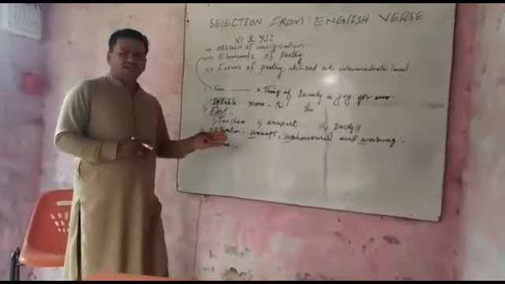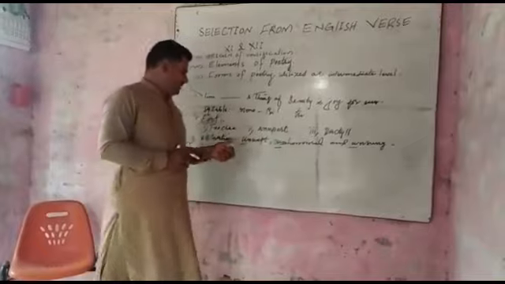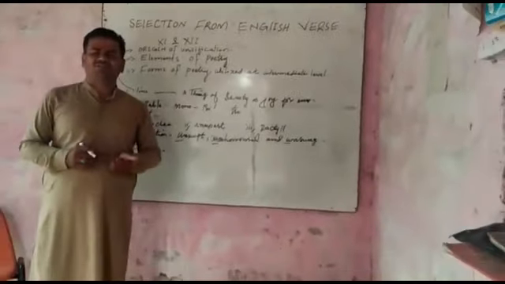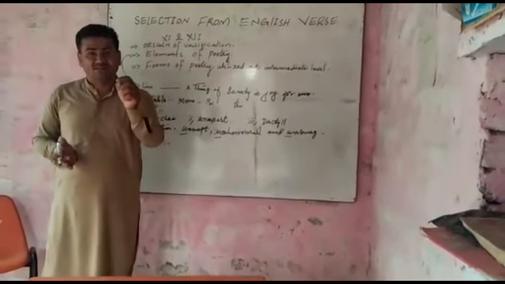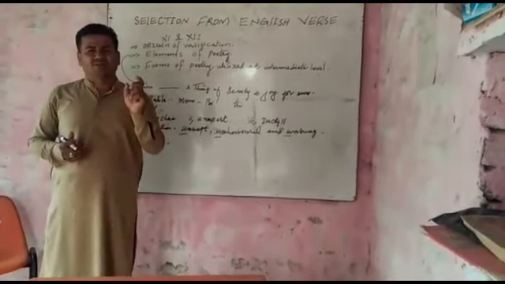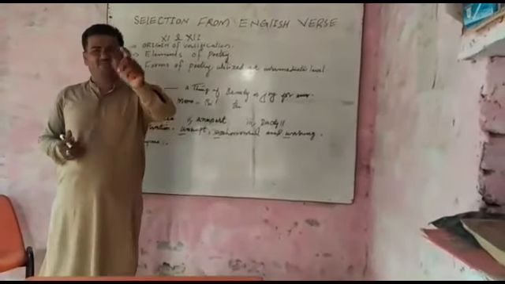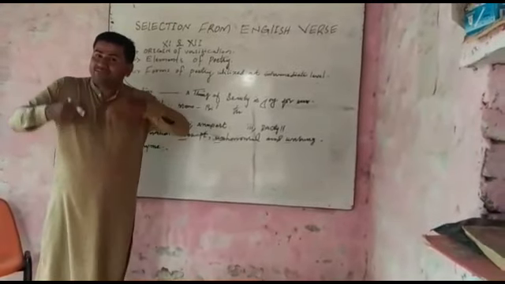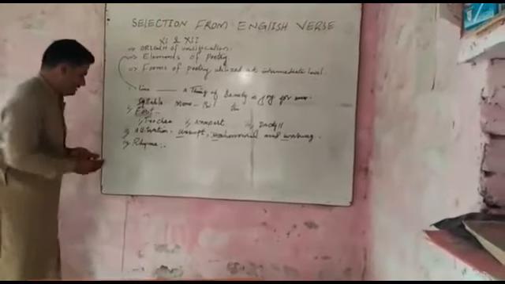So rhyme plays a paramount role in poetry. Any poetry which is composed without rhyme is called unrhymed verse or free verse, or in other words blank verse. There isn't rhyme, but it has the taste and sense of poetry, no doubt.